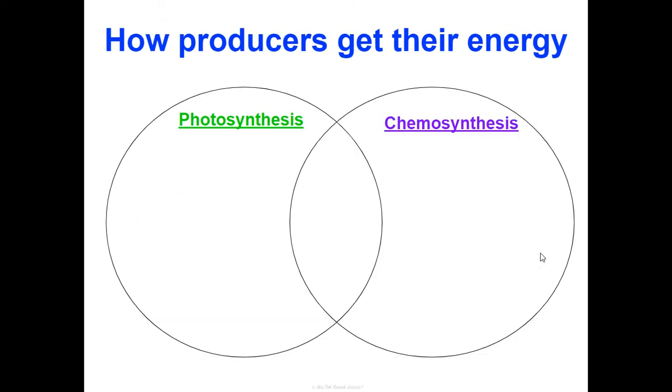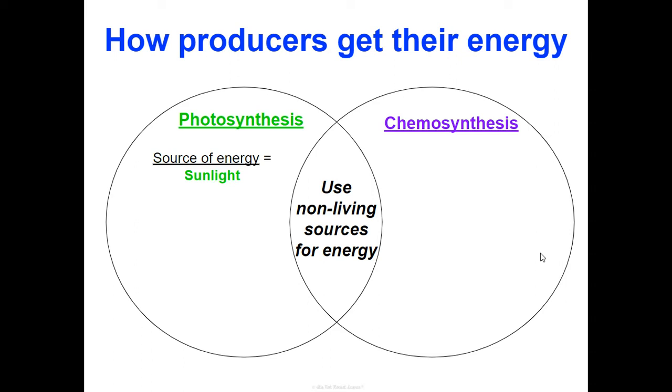So let's take a closer look at our producers and how they may obtain energy. There are two different ways in which producers can obtain energy. One is through photosynthesis, which we are very familiar with, while the other is called chemosynthesis. In photosynthesis, we know that the source of energy is sunlight. Organisms like plants and cyanobacteria can capture that sunlight and turn it into glucose. They do that by using six CO2 molecules and six H2O to create glucose, C6H12O6, and our byproduct is six oxygen molecules.